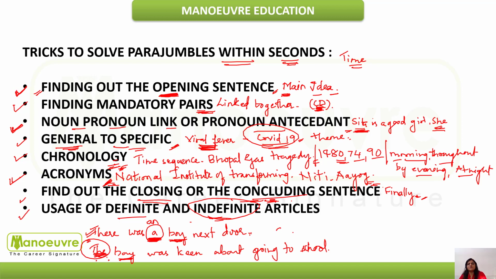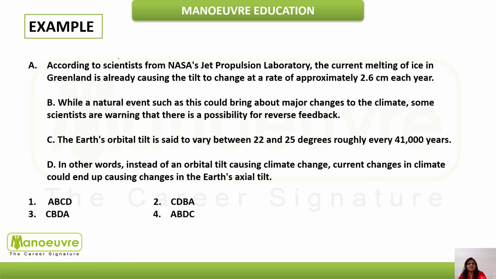So this again is a very powerful tip that will help you speed up the process of solving parajumbles. So we have come up with an example over here. According to scientists from NASA, now the first thing you have to do is read carefully. First you have to read all the sentences carefully.